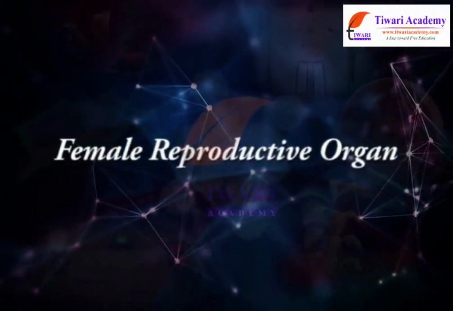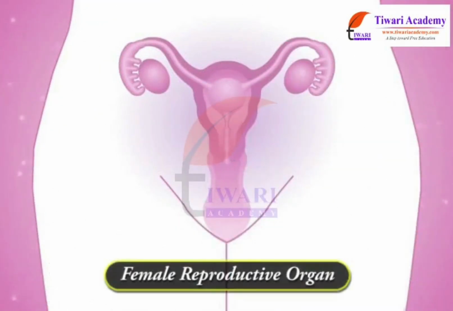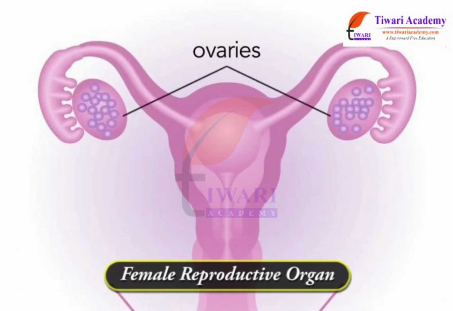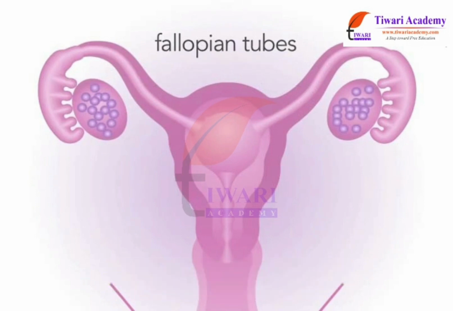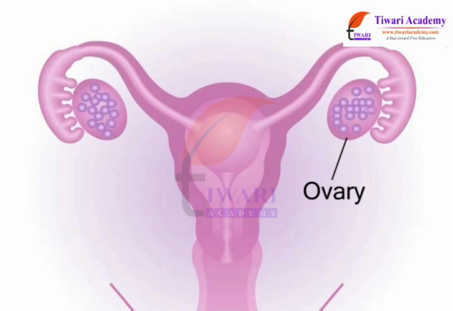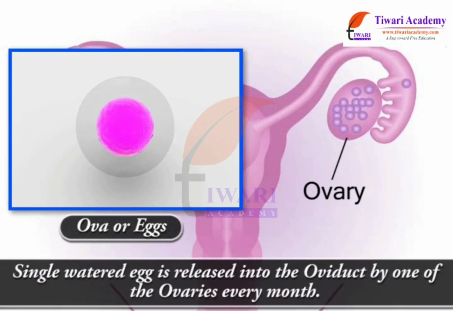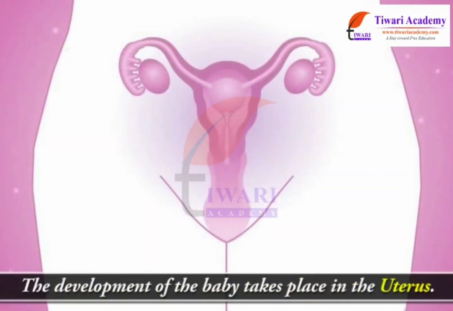Female reproductive organs. Female reproductive organs include the uterus, a pair of ovaries, oviducts or fallopian tubes. The ovary produces female gametes called ova or eggs. A single egg is released into the oviduct by one of the ovaries every month. The development of the baby takes place in the uterus.